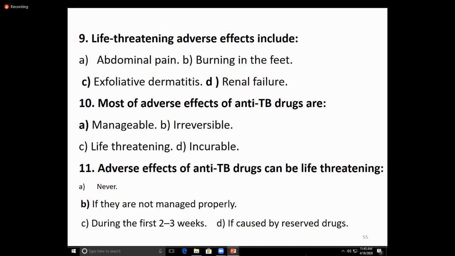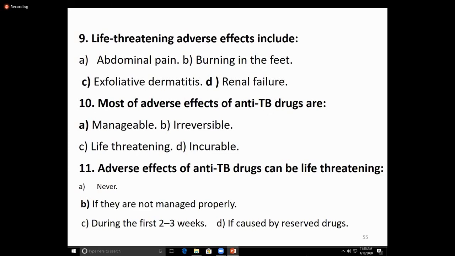It is mainly excreted through the feces, in bile, and also undergoes enterohepatic circulation. And the remaining drug is excreted in the urine.